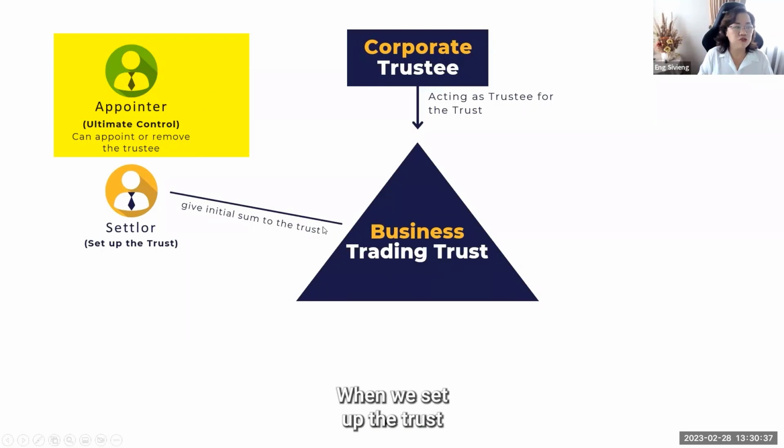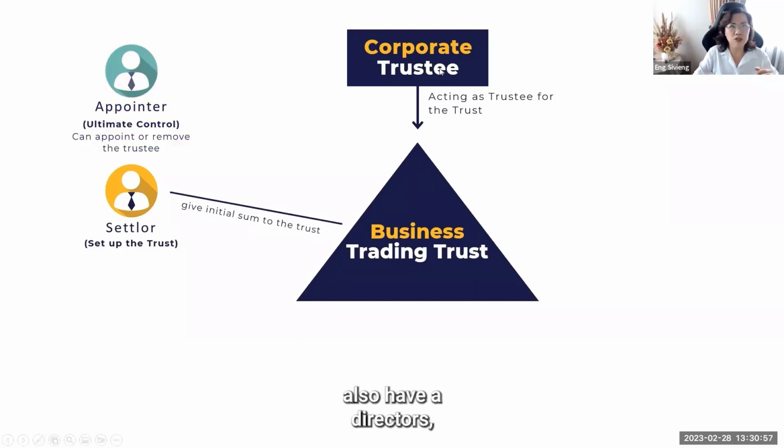When we set up the trust for people, we ask, who is going to be the appointer? It's very important because this person is like a god. They can sack the trustee and get another new trustee. The appointer is the most important. But when you set up the corporate trustee, you also have directors. Directors are the people managing the whole business, and you also have a shareholder. But this corporate trustee is not operating, it's just acting as trustee for the trust.